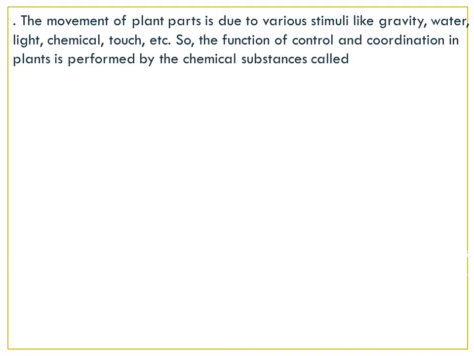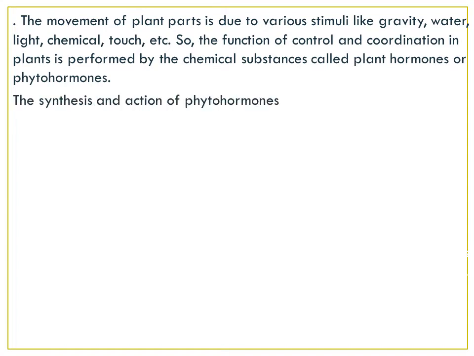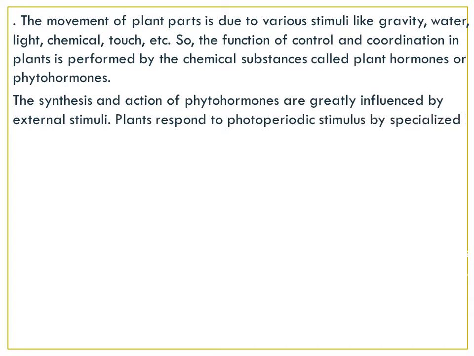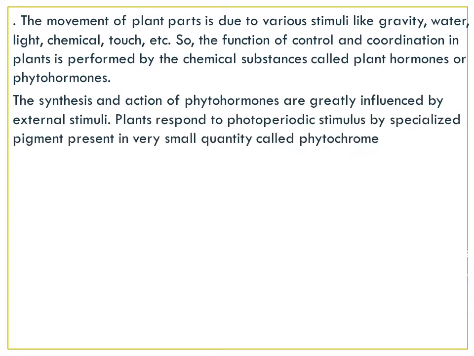So, the function of control and coordination in plants is performed by chemical substances called plant hormones or phytohormones. Phyto means plant. The synthesis and the action of phytohormones are greatly influenced by external stimuli. External means outside stimuli, internal stimuli means inside the body.